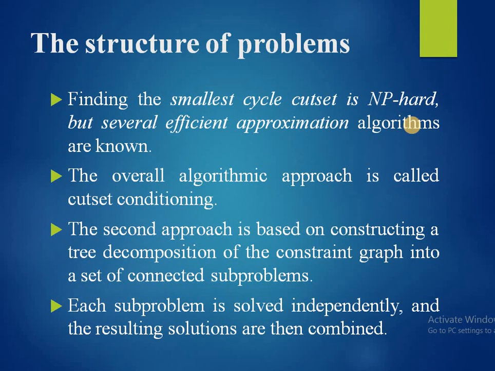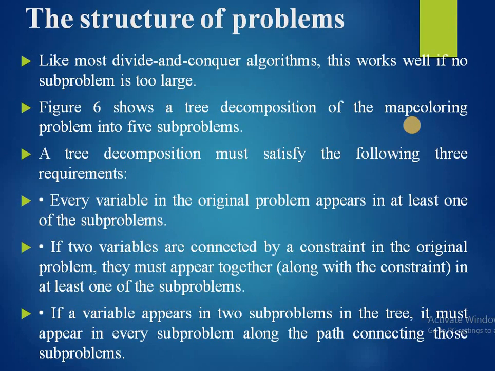The second approach is based on constructing a tree decomposition of the constraint graph into a set of connected subproblems. Each subproblem is solved independently and the resulting solutions are then combined. Like most divide and conquer algorithms, this works well if no subproblem is too large. Figure 6 shows a tree decomposition of the map coloring problem into 5 subproblems.